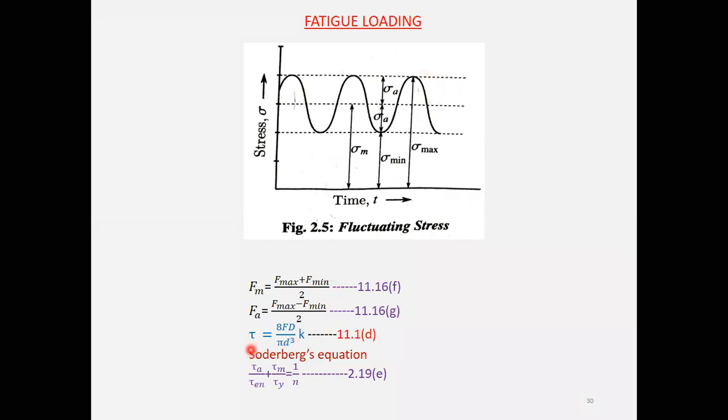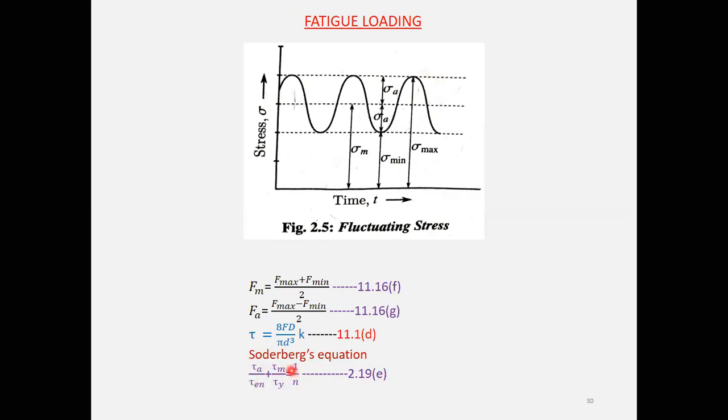After that, to find out the shear stress induced in the member, we will be using the same equation, that is 11.1D. And here we'll be considering the Soderberg equation. This is there in chapter 2, 2.19E.